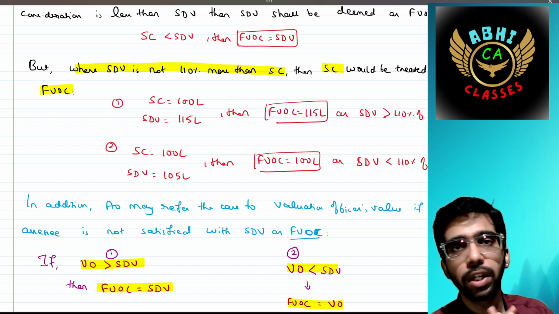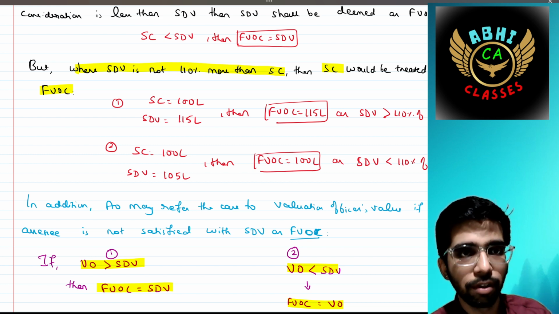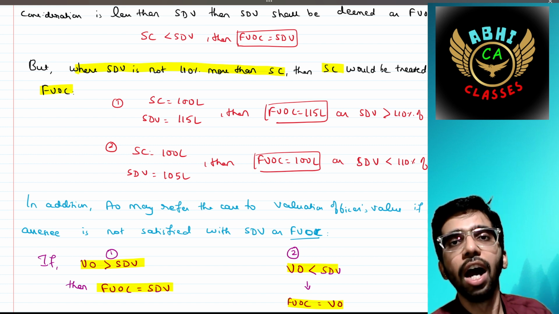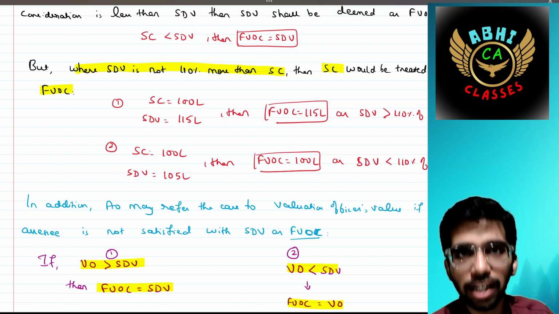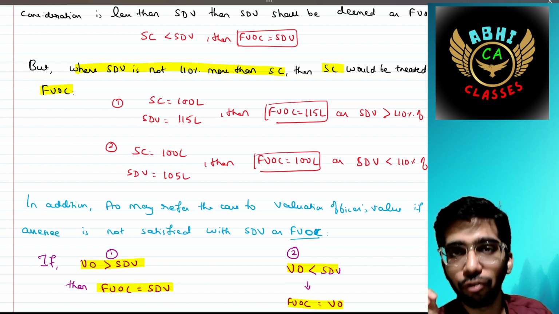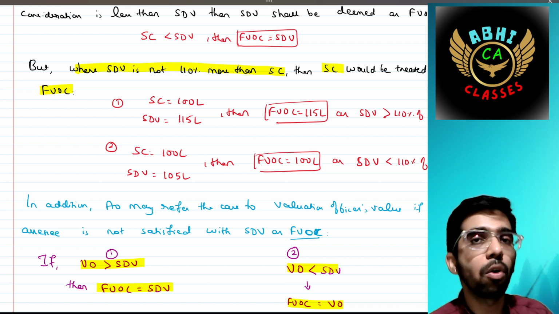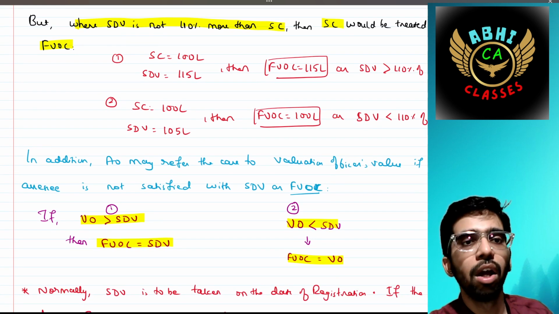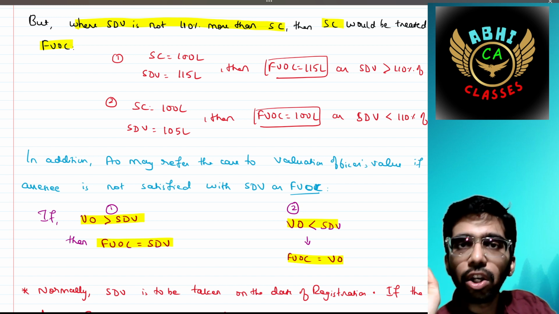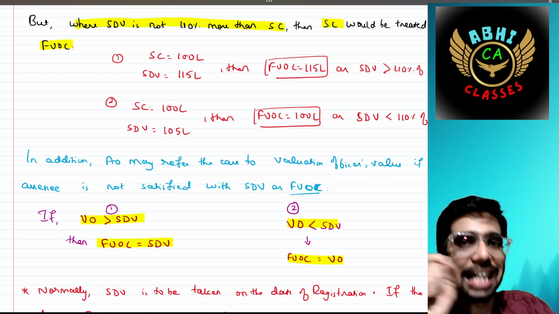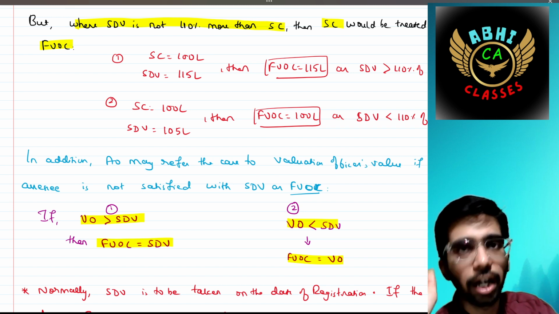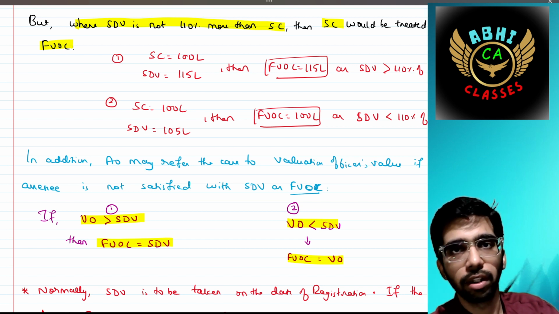We will take 2 examples. Sale consideration is 100 lakh. SDV is 115 lakh. You can see SDV is more than 110% of 100 lakh, right? In that case, we have to take FEOC as SDV, that is 115 lakh, because SDV is more than 110% of the SC. We'll take another example. SC is 100 lakh, but SDV is 105 lakh. In this situation, SDV is less than 110% of sale consideration, and hence the FEOC would be the sale consideration, that is 100 lakh. There is a benefit given to the seller.